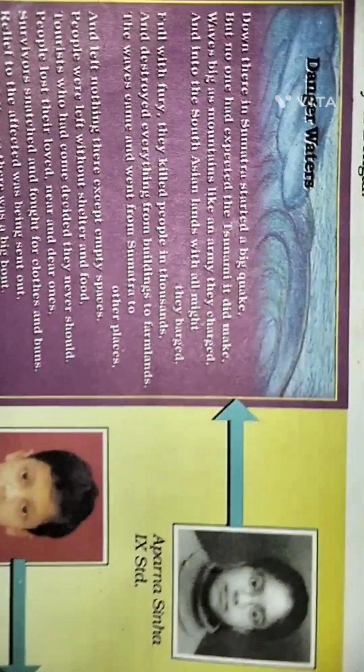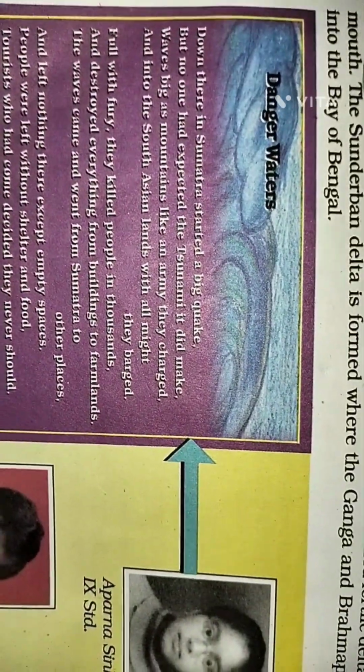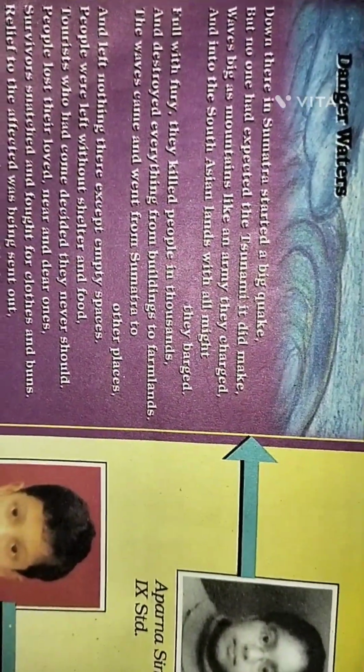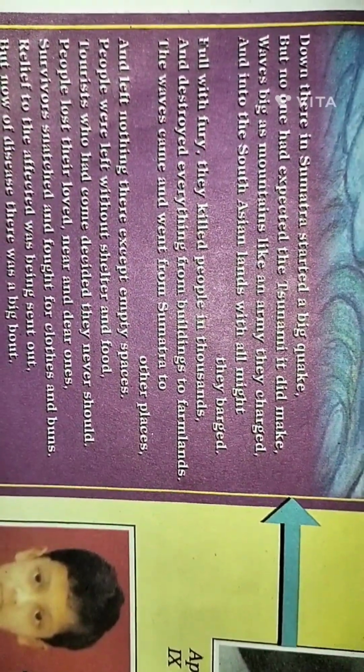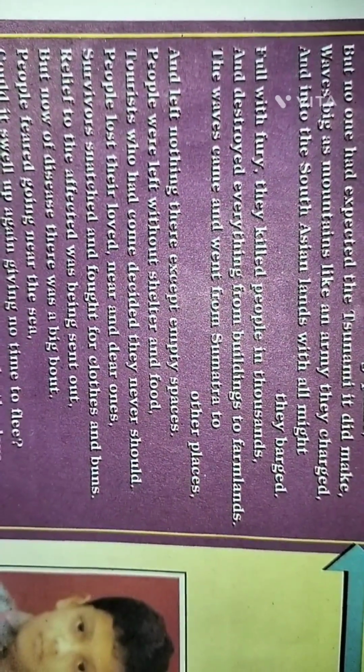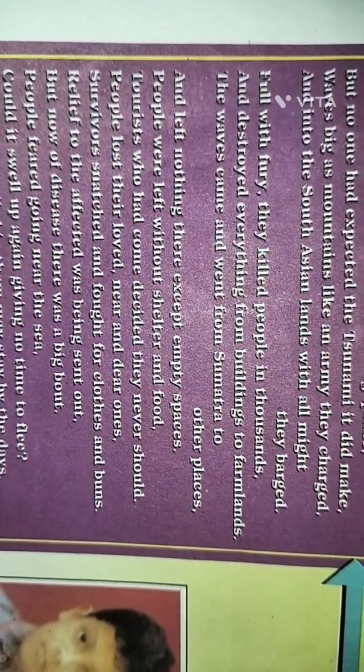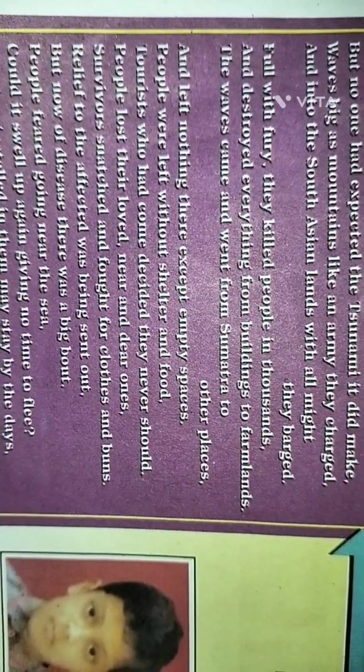Danger. Waters down there in Sumatra started a big quake, but no one had expected the tsunamis. It did make waves big like mountains, like an army. They charged into the South Asian lands with all might. They barged in full with fury. They killed people in the thousands and destroyed everything from buildings to farmlands.